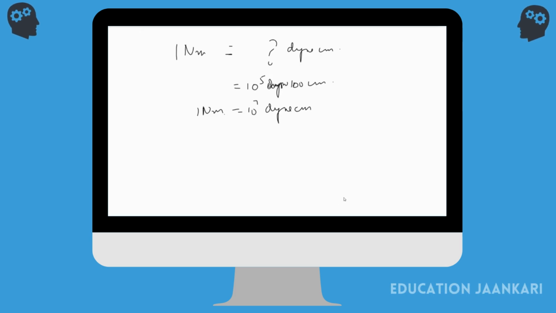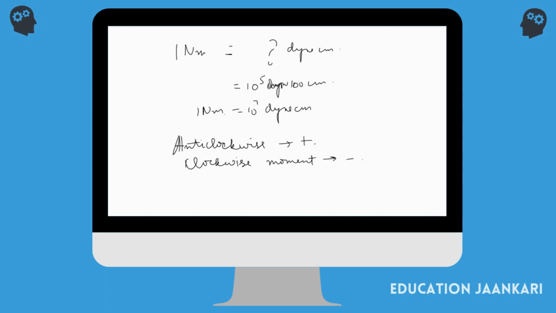Whenever we talk about the anti-clockwise movement, that is always taken to be positive. Why? When you will be doing the numericals, you will use this thing. And the clockwise movement, we always take it to be negative. Why is it taken as positive and negative? It's taken as positive and negative because of the direction.